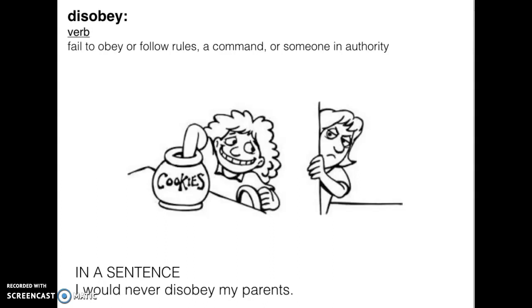Disobey is a verb. Fail to obey or follow rules or commands of someone in authority. In a sentence, I would never disobey my parents. Kind of like this girl. She probably was told no more cookies and she went for a cookie and her mom caught her. So she is disobeying, or disobey.